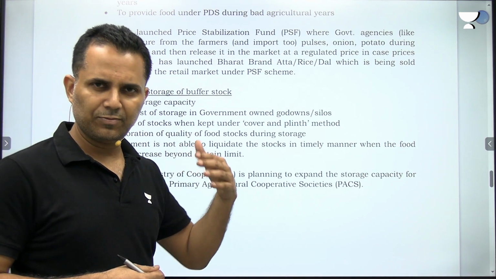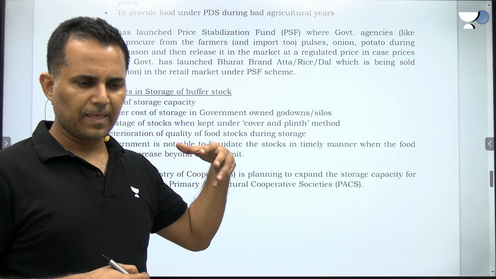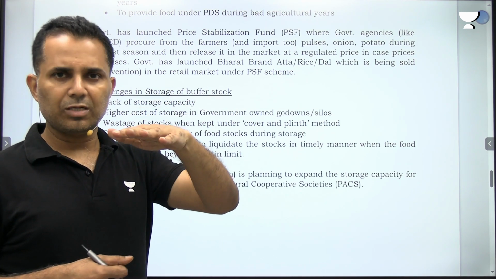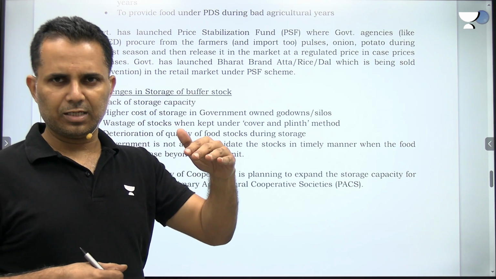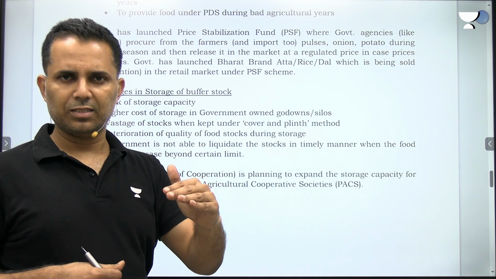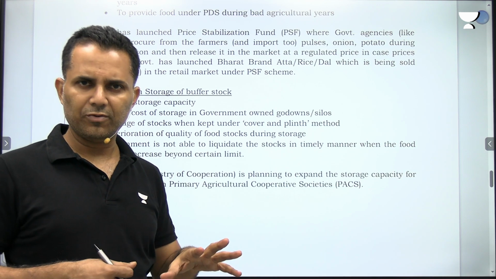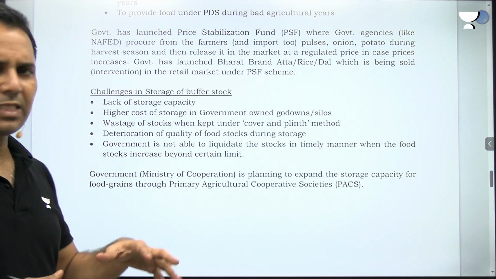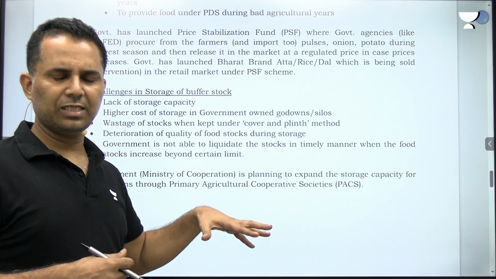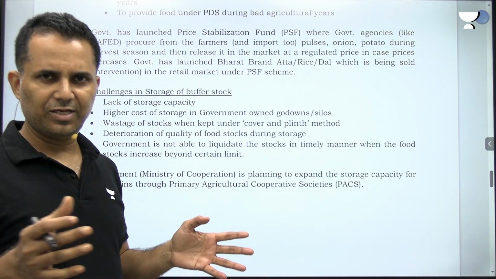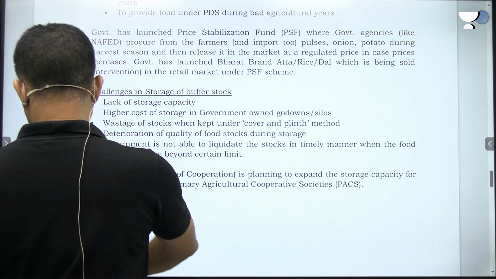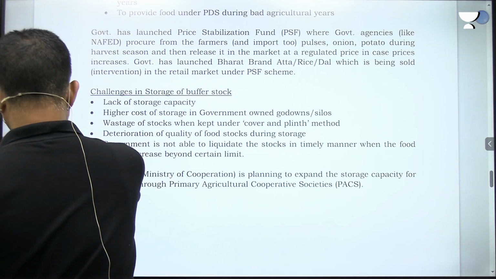I hope that you understand this PACS. They are the structure under rural cooperative: long-term rural cooperative, short-term lending, state cooperative banks, district central cooperative banks, and then PACS. They are outside the purview of RBI. They basically work at the village level. So at the PACS level, the government is going to build this food storage capacity aggressively. Fine. Then moving to the next question.